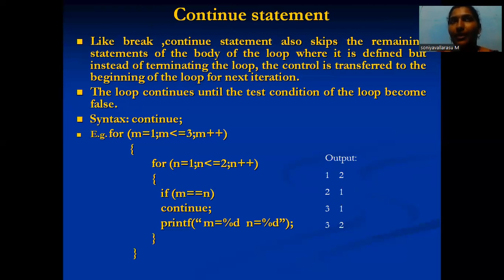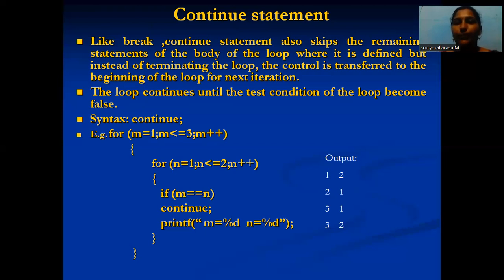We use break and continue statements to control flow from one statement to another. The loop continues until the test condition of the loop becomes false. The syntax of the continue statement is continue.